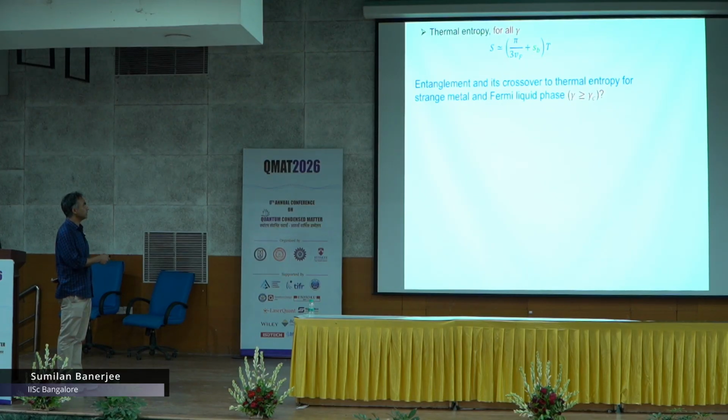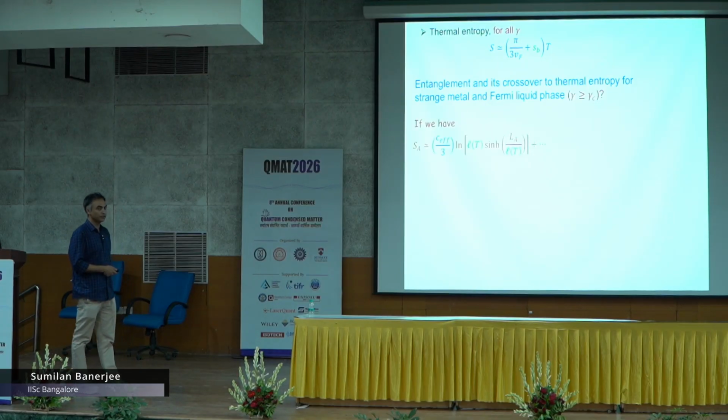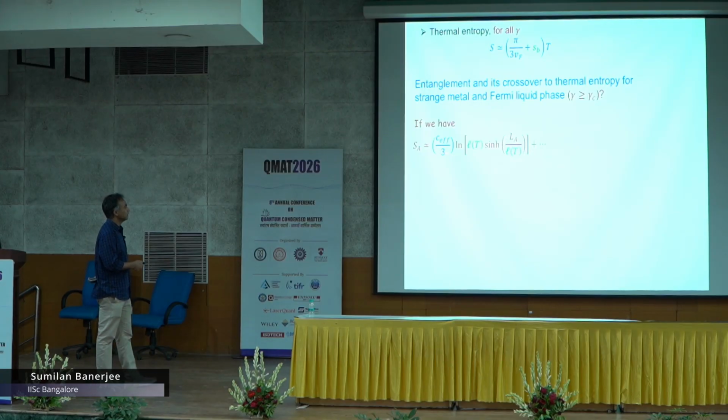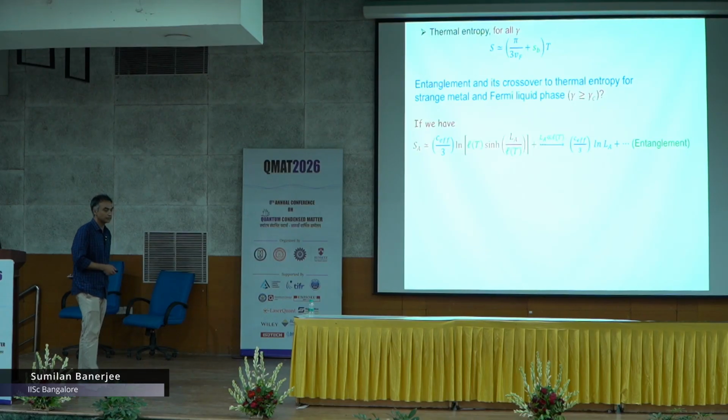Now you can ask what the effect of this is on the crossover to entanglement. Does this extra contribution appear in the entanglement? If you imagine there is some type of behavior like I earlier showed, some thermal length, some effective central charge, then if you go to the limit where the subsystem size is much smaller than the thermal length, you get entanglement, and if you go to the other limit you get entropy.